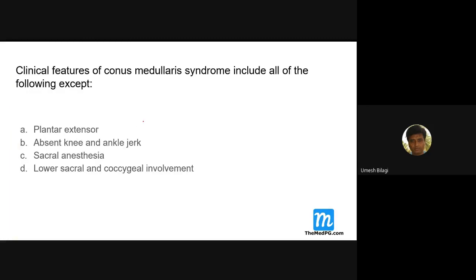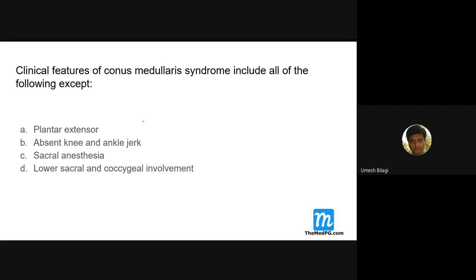Clinical features of conus medullaris syndrome include all of the following except. What is conus medullaris syndrome? Where do you get conus medullaris? It is at the end of the spinal cord. It is a terminal bulky end, in fact enlarged. The terminal ending of the spinal cord is bulkier, so that part is called the conus medullaris.